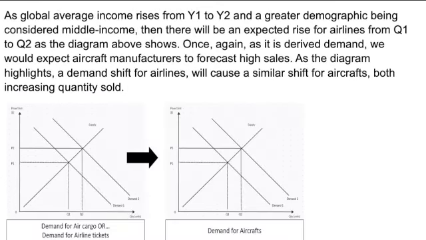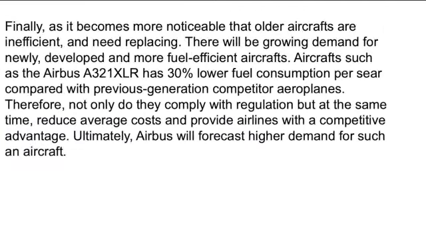As global average incomes rise from Y1 to Y2, and a greater demographic is considered middle income, there'll be an expected rise for airlines from Q1 to Q2 as the diagram above shows. Once again, as it is derived demand, we would expect aircraft manufacturers to forecast higher sales, as the diagram highlights a demand shift for airlines will cause a similar shift for aircrafts, both increasing quantity sold.